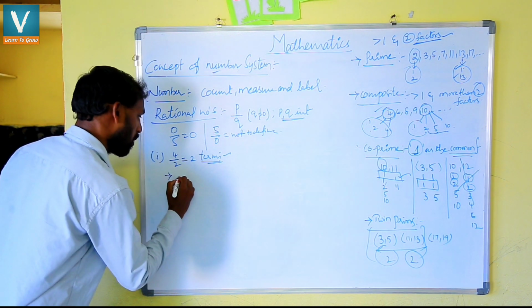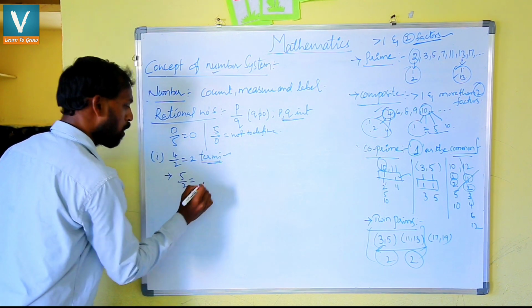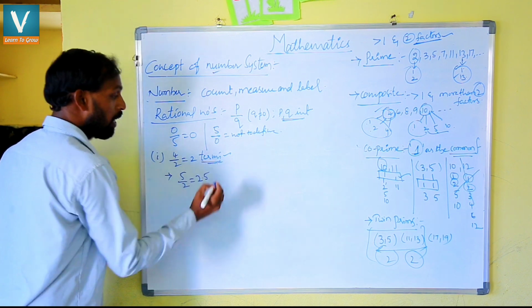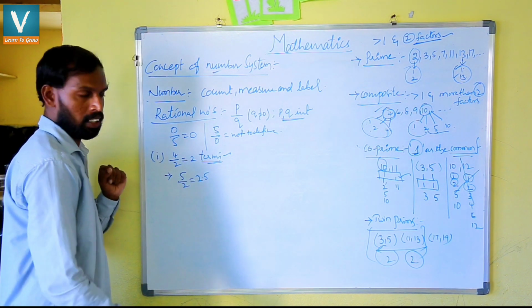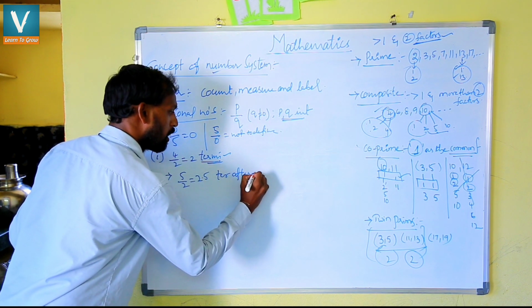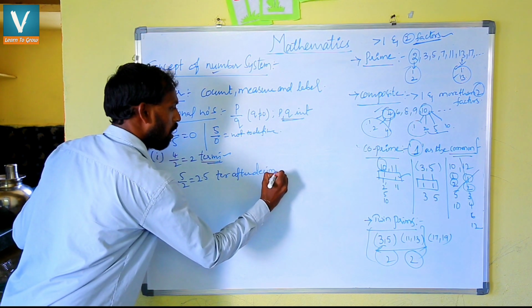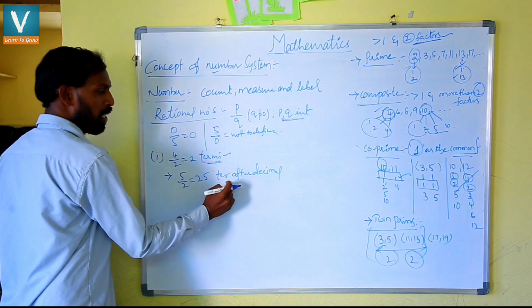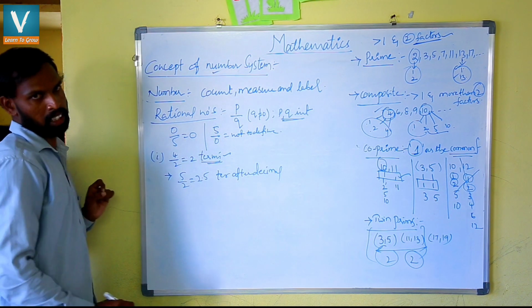Next one. Here I am taking suppose 5 by 2. 5 by 2 means what we will get is the answer 2.5. It's terminating after the decimal. So all the terminating decimals, terminating after the decimal point, come under rational numbers only.